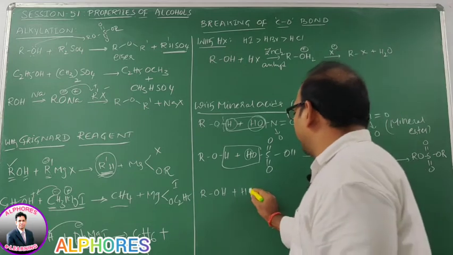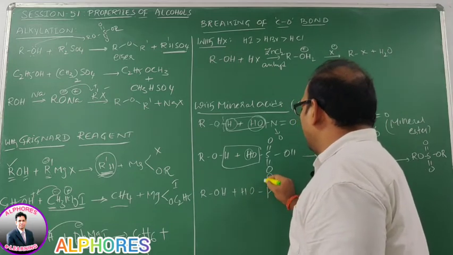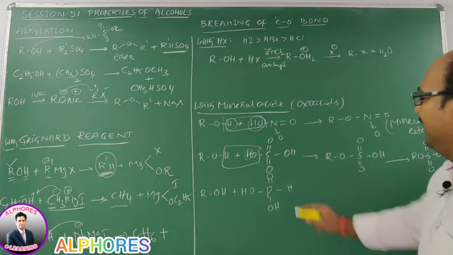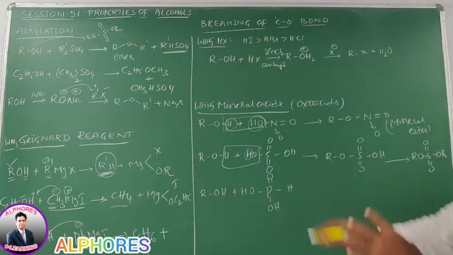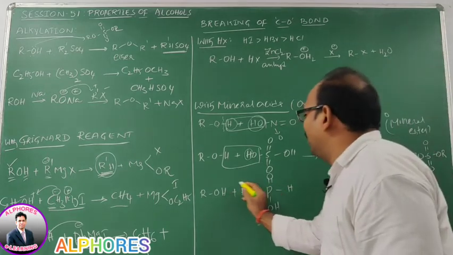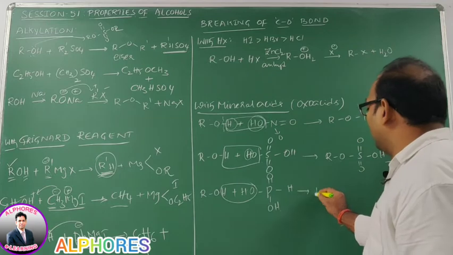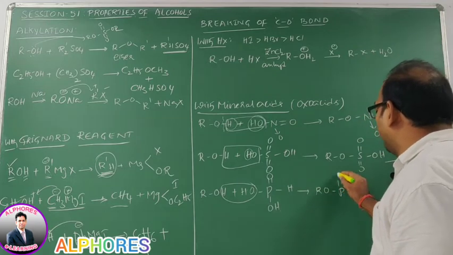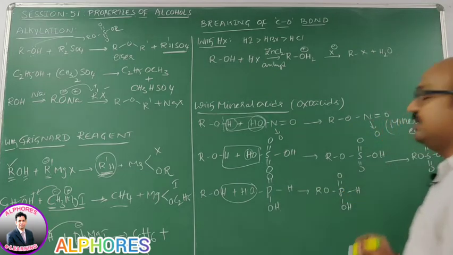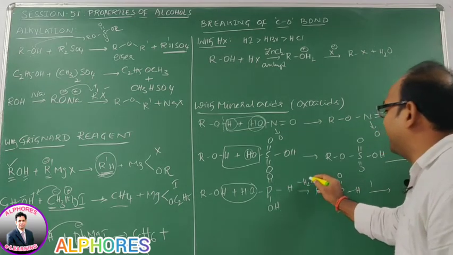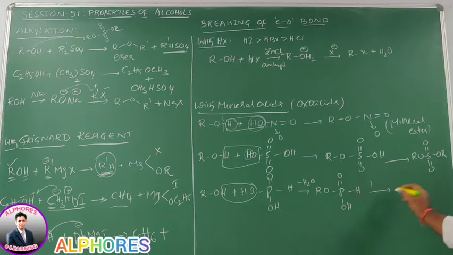In the case of H3PO3, if you observe the H3PO3 structure, OH, P double bond, OH, OH, three hydrogens are there. But the first time, one OH group of the acid and hydrogen of alcohol, then we are getting RO, P double bond, OH and H. If you repeat the second time, again what happened? Water molecule is eliminated, and this OH group is going to participate. We are getting RO, P double bond, OH, OR.